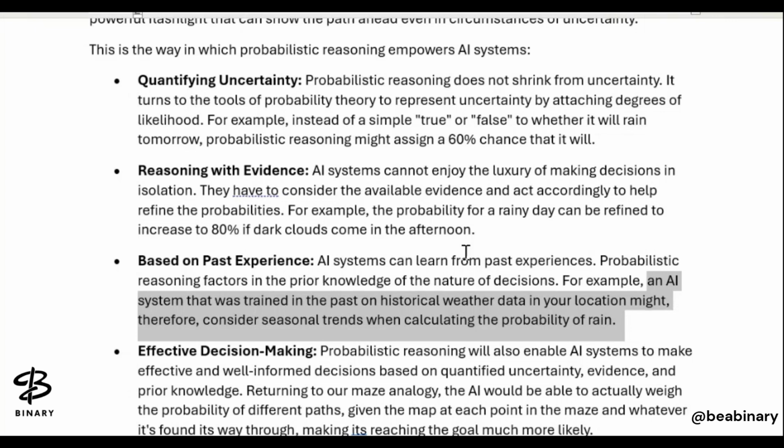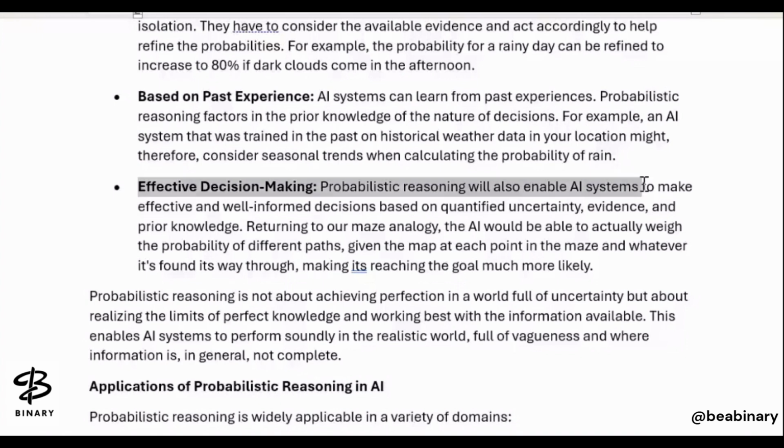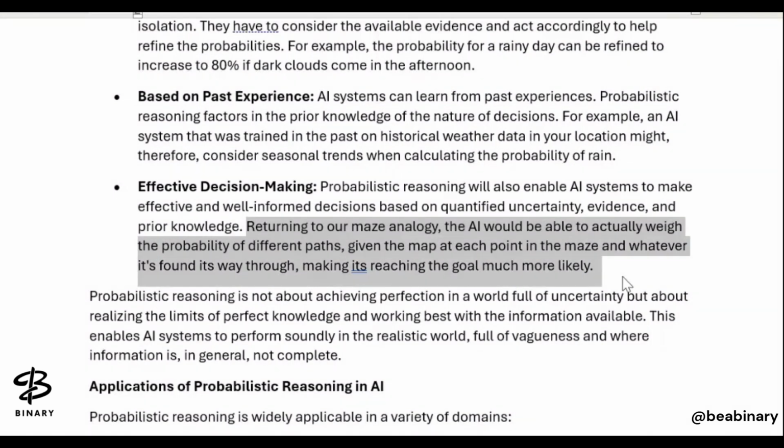Another technique here is effective decision making. Probability also enables an AI system to make effective and well-informed decisions based on quantifying uncertainty, evidence, and prior knowledge. According to our maze analogy, the AI would be able to weigh the probability of different paths, given the map at each point in the maze, and whatever it has found, it weighs through, making reaching the goal much more likely. So simply, probabilistic reasoning is not about achieving perfection in the world,